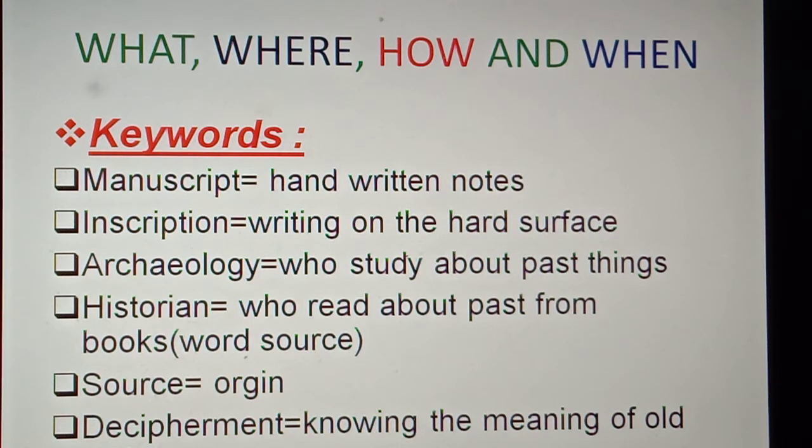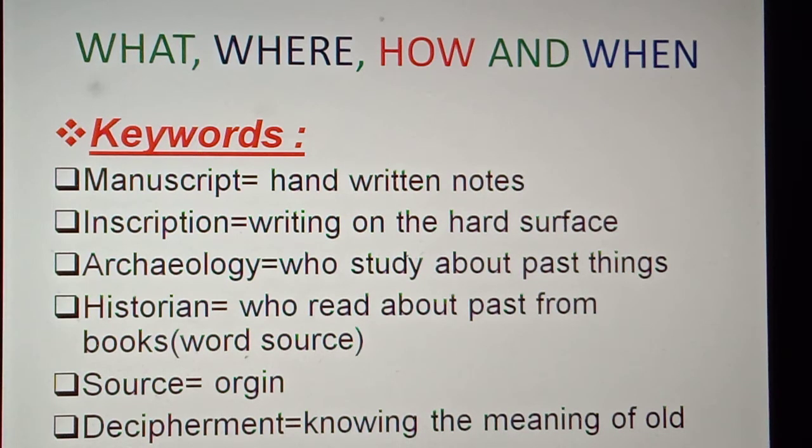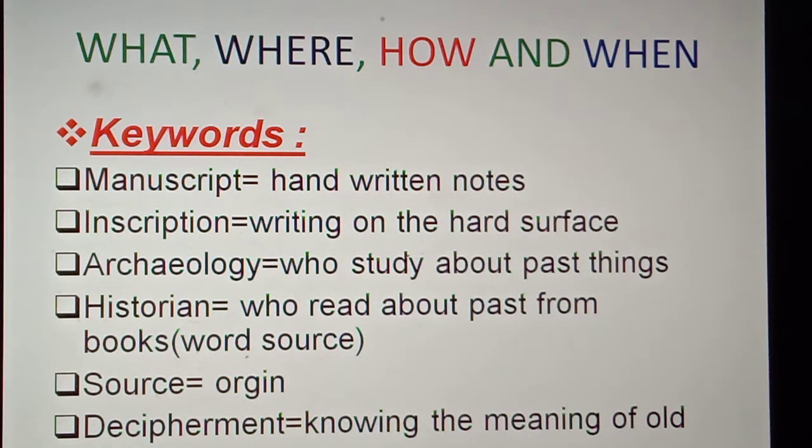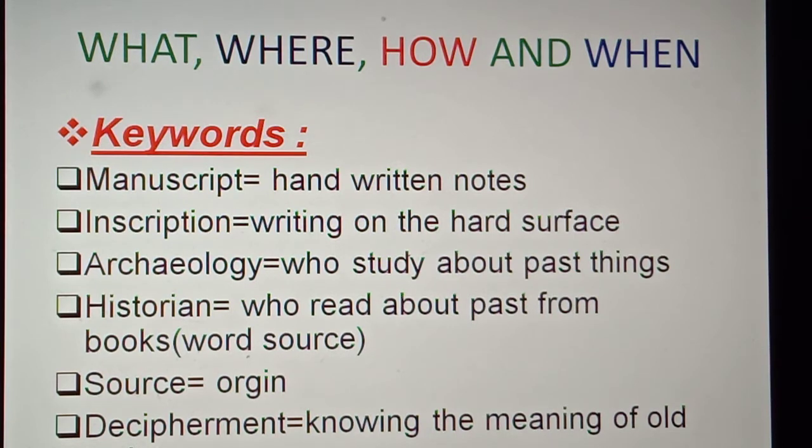Next one is historian. A historian is someone who reads about the past from books, that means epics or manuscripts, from written sources. Next one is source. Source means origin. Next, decipherment. Decipherment means knowing the meaning of old scripts. In olden days they wrote in Prakrit or Sanskrit languages, so we have to know the meaning of those languages.